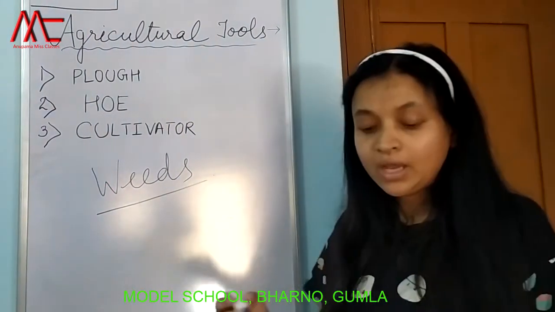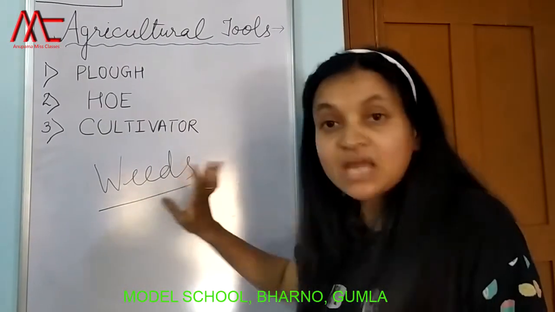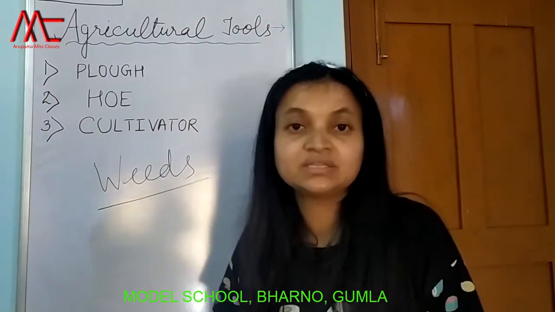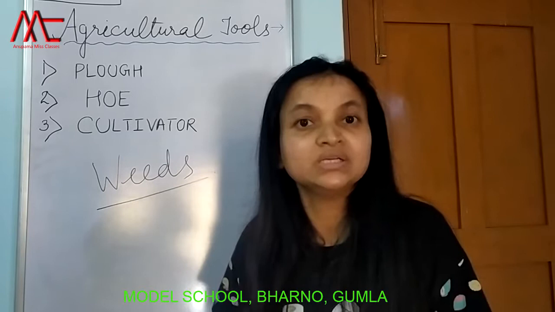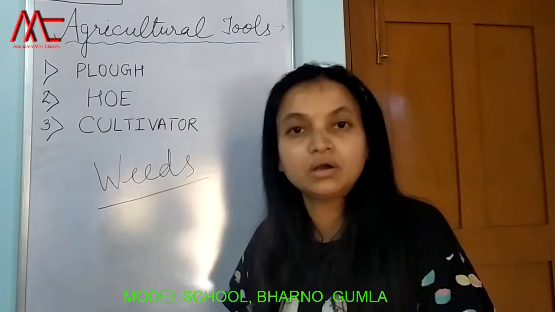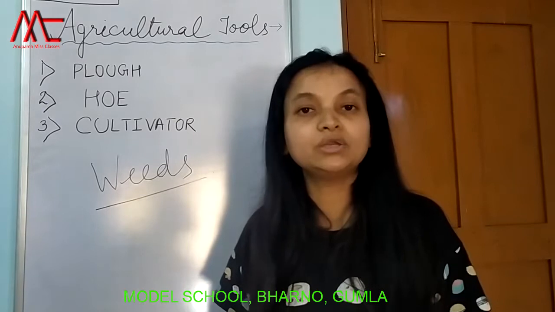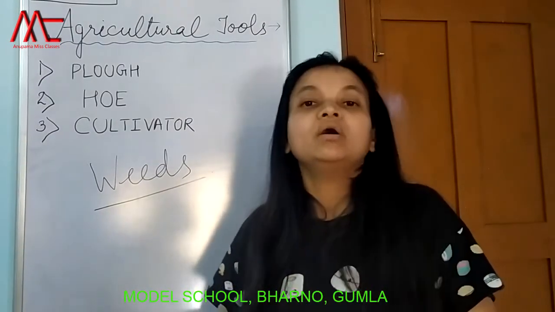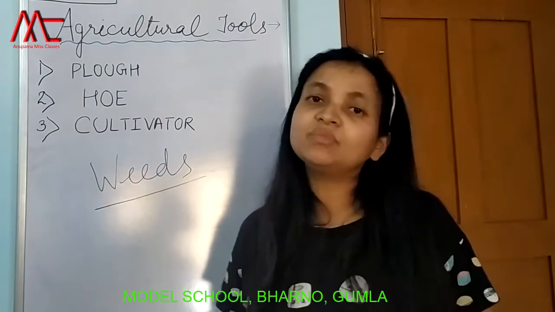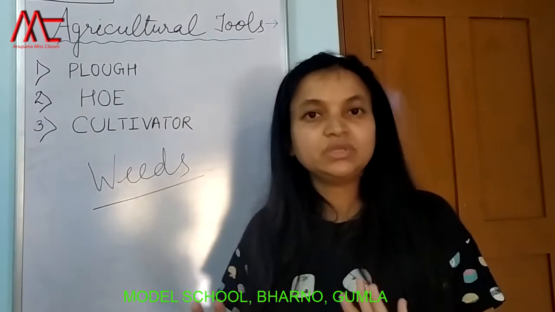Just listen carefully and write it in your copy later on after the completion of the video. See children, weeds, I'm not writing, just listen carefully. Weeds are the unwanted plants that grow along with the crop. समझ में आई बात? The unwanted plants that grow along with the main crop in the field are known as weeds. जब आपने खेती करी, गेहूं की खेती की मान लो, और उसमें कुछ घास उगाए या बिन बुलाए मेहमान कुछ दूसरे पौधे उगाए हैं, तो वो क्या कहलाते हैं? वीड्स कहलाते हैं. Miss will explain in detail later on what these weeds are, how to remove these weeds, etc, etc, right?